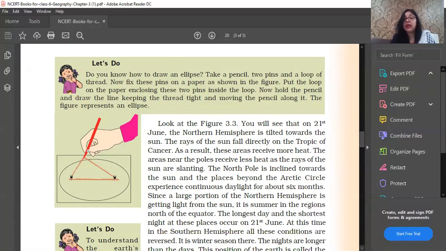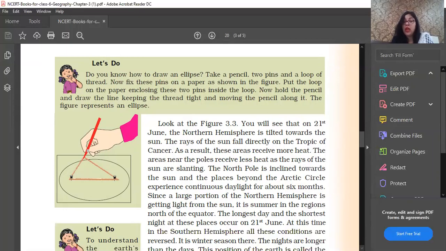The north, inclined towards the sun and placed beyond the Arctic Circle, experiences continuous daylight for about 6 months. How many months? 6 months. So getting heat and light, it is summer in the region north of the equator. In the summer we have the longer day and the shorter night. The longest day and the shortest night at these places occur on 21st of June. You can underline this. On which day do the longest day and the shortest night occur?